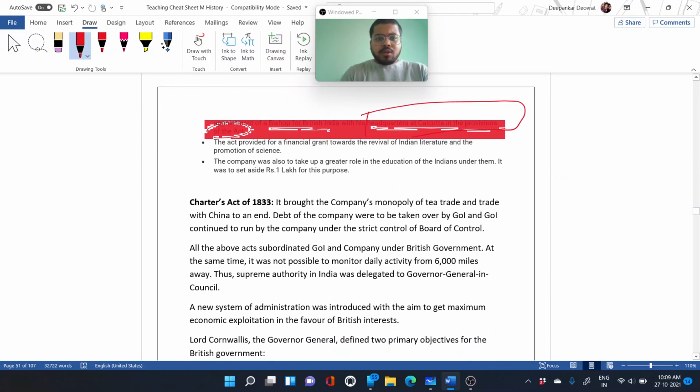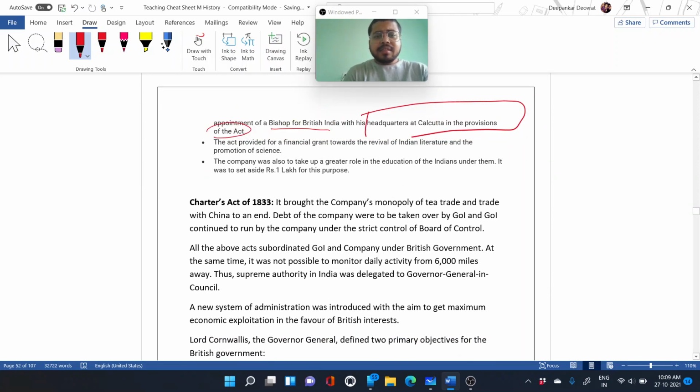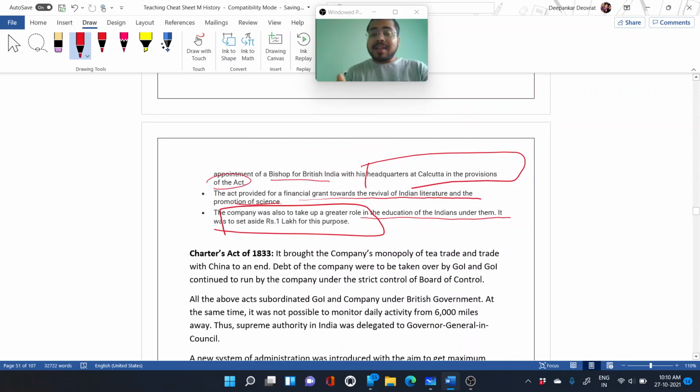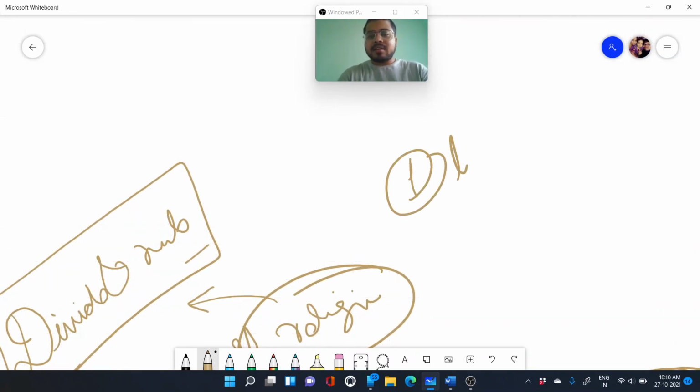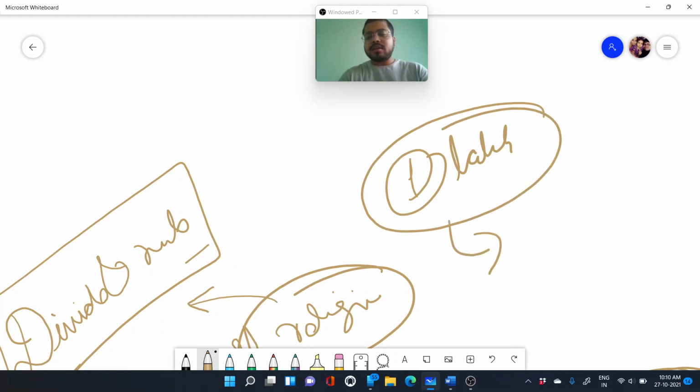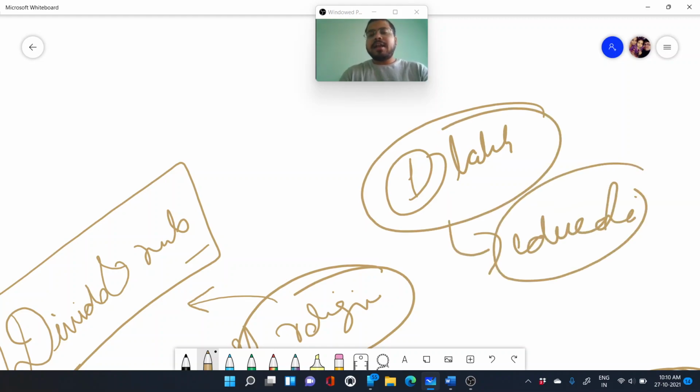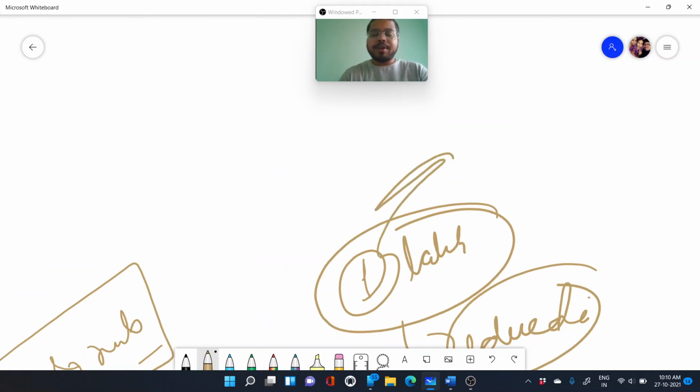This act provided for a financial grant towards the revival of Indian literature and the promotion of science, and the company was also to take up a greater role in the education of the Indians under them. Rupees 1 lakh was set aside for the purpose. But we'll see that this 1 lakh rupees was also not spent on the Indian people. Officially they reserved 1 lakh for education, but ultimately this money was not spent in a profitable way.